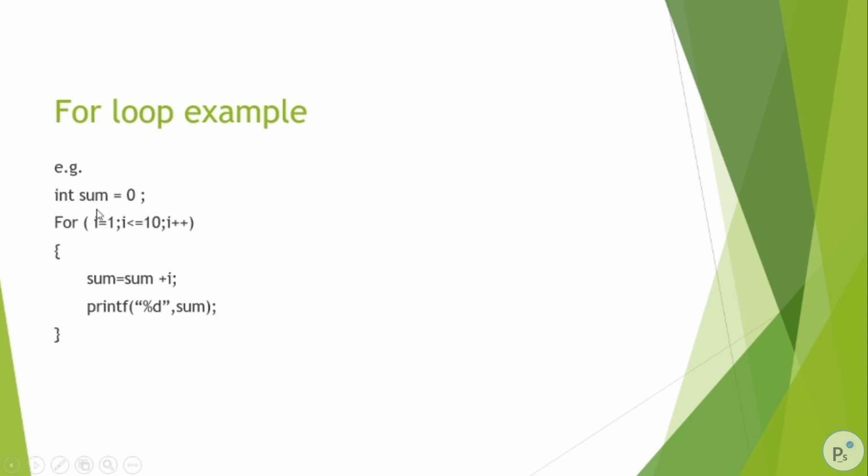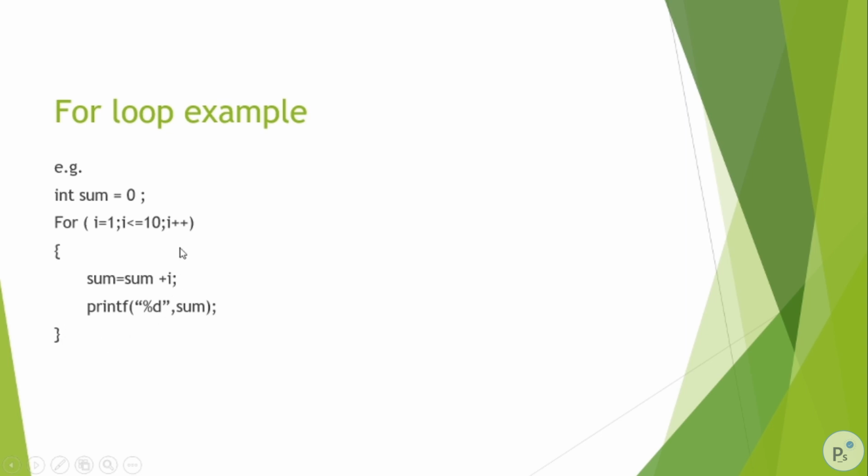The operation depends upon your program. I have just created this for demonstration purposes. Here we have sum equal to sum plus i, where the value of sum initially is 0. When i is 1, 0 plus 1 is 1, which is added and stored in sum, and then we are printing it out. So 1 is printed out. But for how many times it is going to run depends upon this condition.